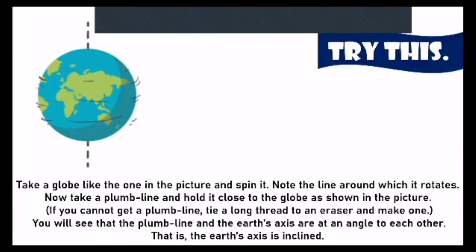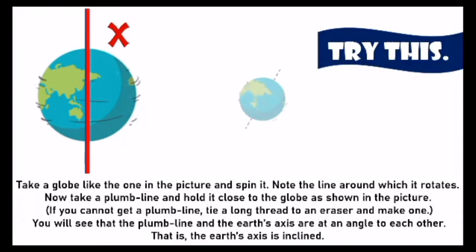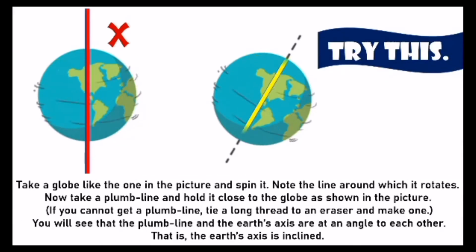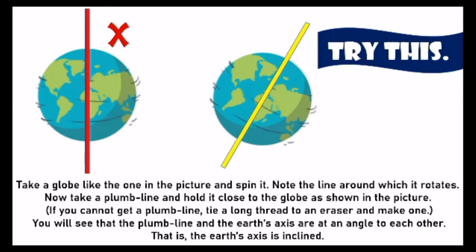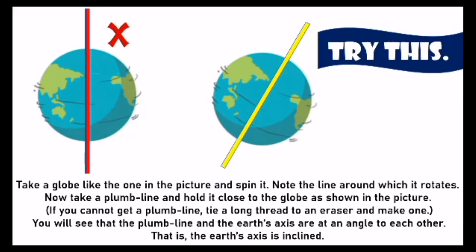It has a particular tilt. Now this is the axis. If it had to spin like this, the axis would be this. But this is not the way it works. Our earth rotates in a different way. There is a particular tilt in which it is rotating. The exact word I can say is theta.